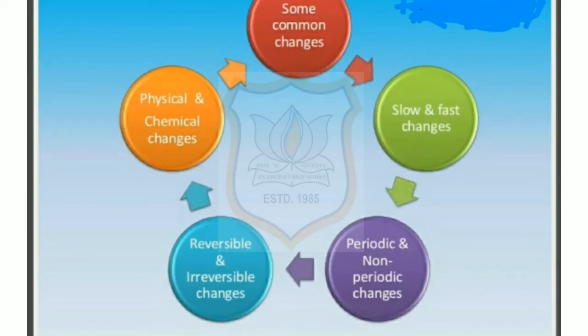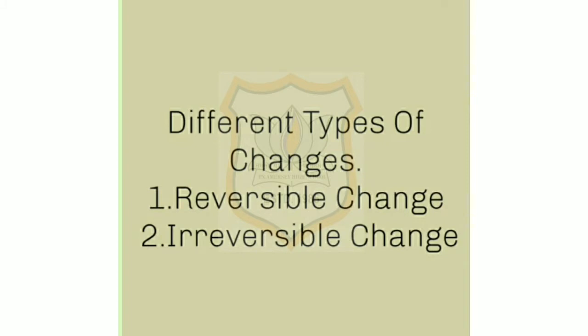Some common changes that we are going to learn in this chapter. The first one is reversible and irreversible change. Second one, physical and chemical change. Slow and fast changes. Periodic and non-periodic changes. Let us start with different types of changes. The first one is reversible change and second one irreversible change.